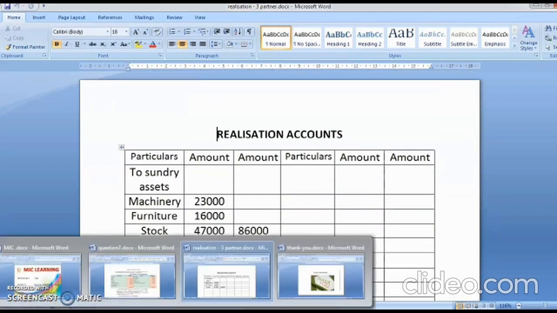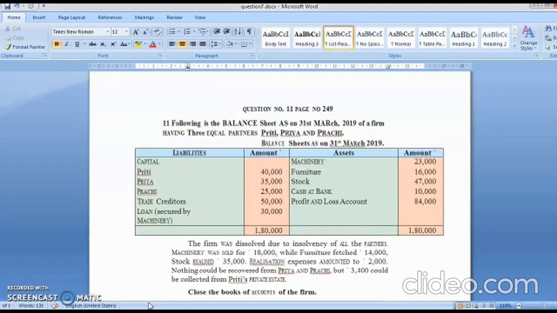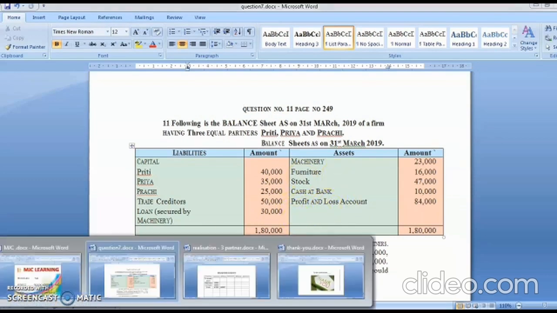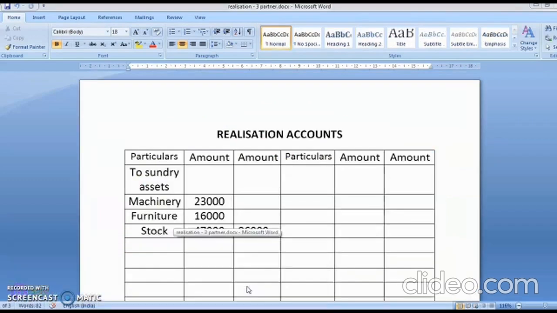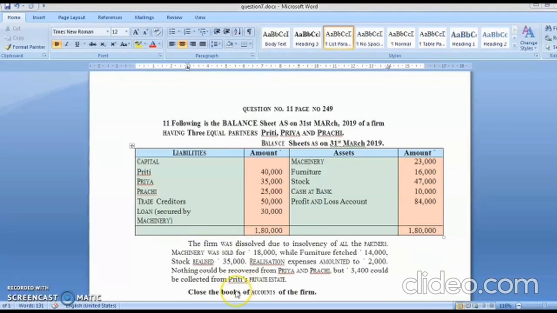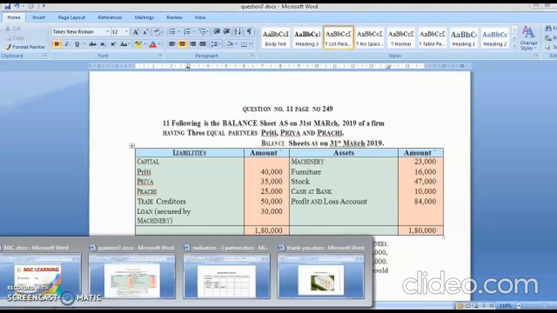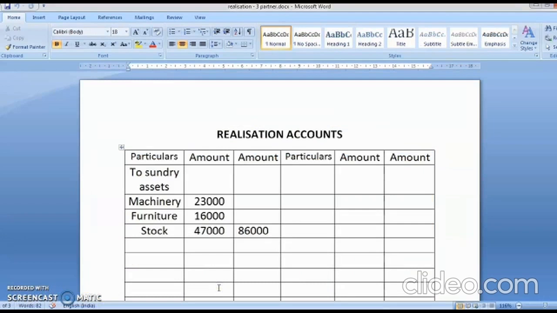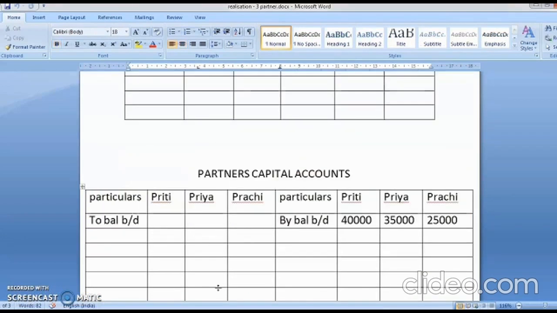Now what was your first adjustment? The first adjustment was saying machinery was sold for 18,000, furniture 14,000, stock realized 35,000. No, before doing that, you are going to first transfer this profit and loss account to all the partners' accounts. So it will come in partners' capital account on the debit side, because it is a loss.